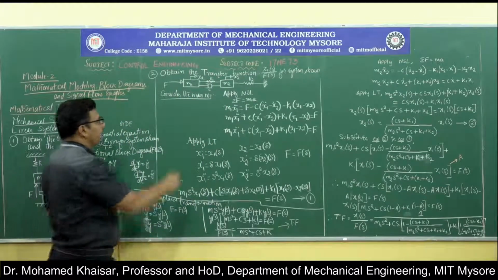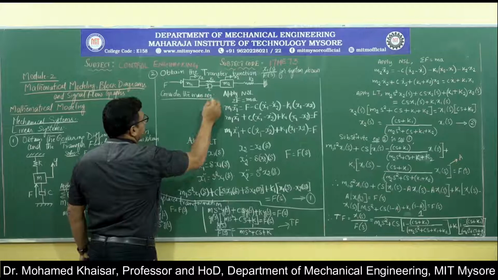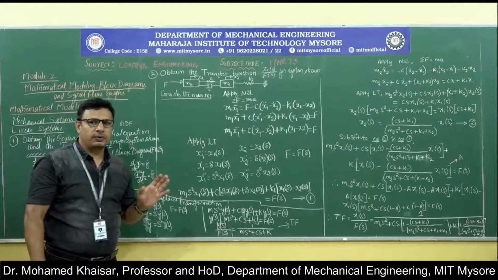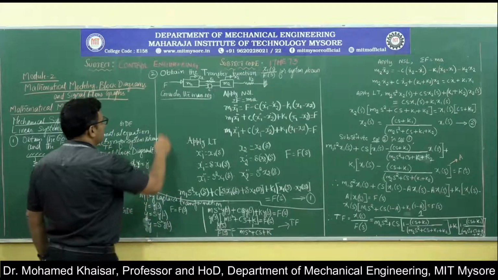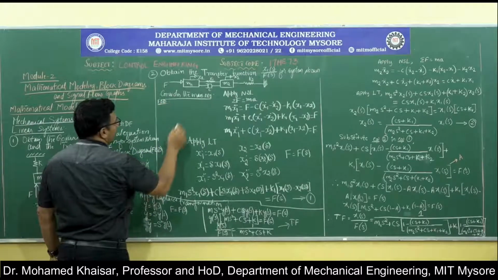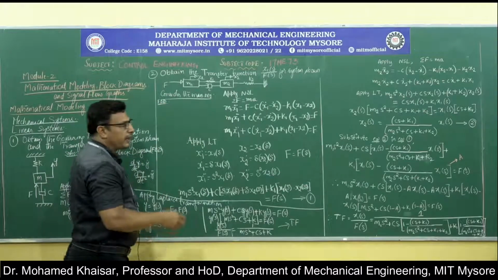Consider the mass m1. What is the first step? The first step is to write the functional block diagram. So let us write the functional block diagram. So how to write the functional block diagram?